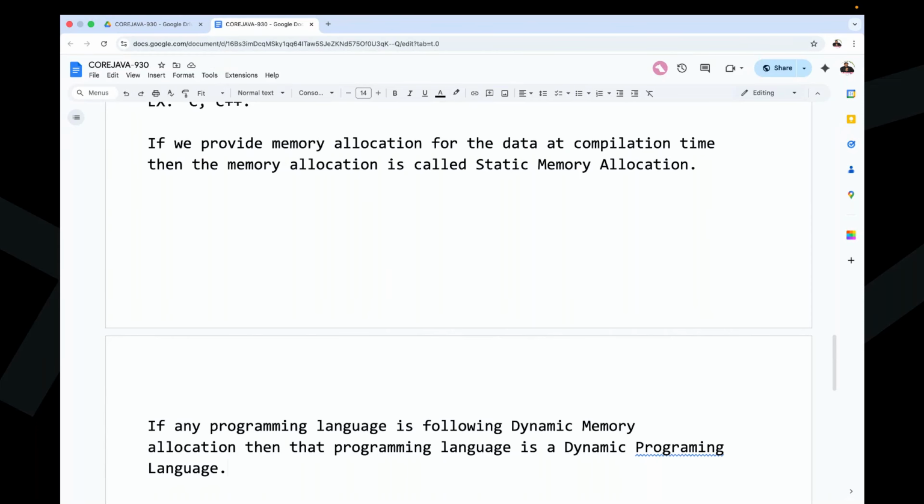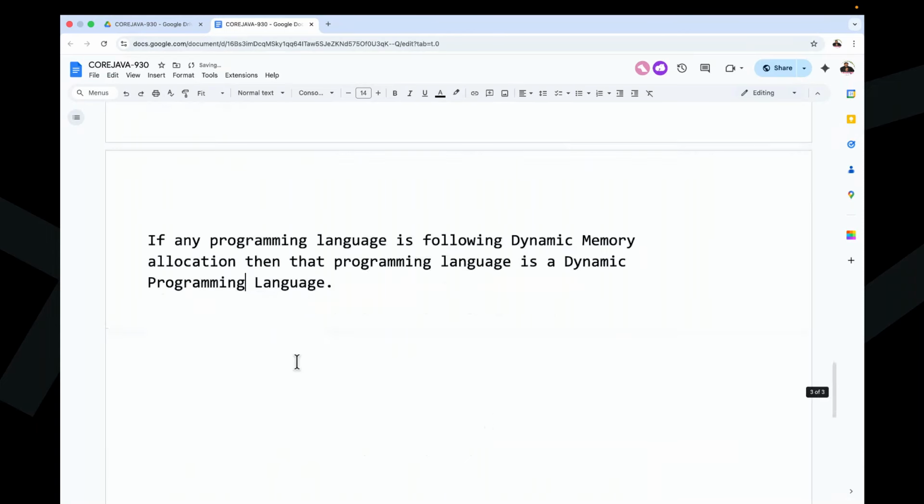Right, sir. That's okay, fine. The programming language is what? The dynamic programming language. Here, what is this dynamic memory allocation here? No. Now I'm giving clarity. Examples are like what there? Java. Next one is what there? Python. All these are examples for it. Next one is, what is dynamic memory allocation?